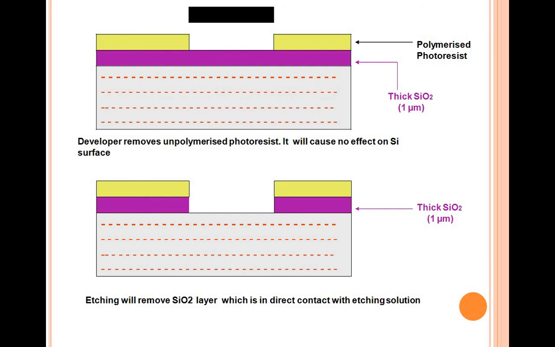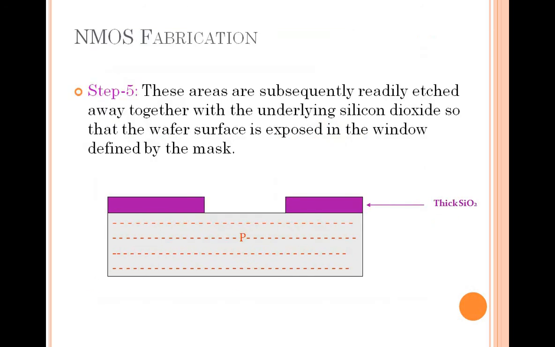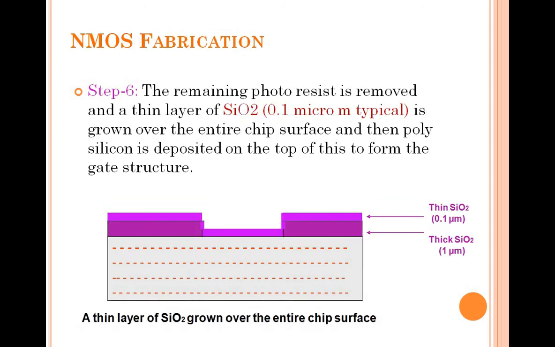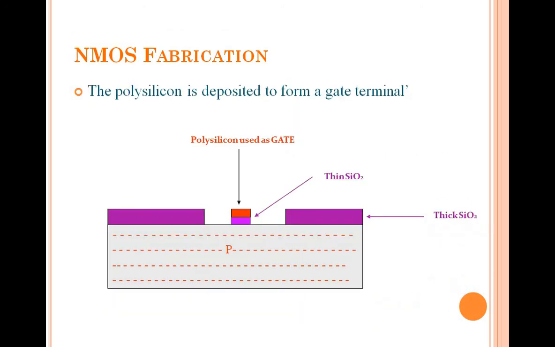After that, the very first thing you have to get is the gate terminal. This is the second step. To get the gate terminal, we need only a 0.1 micrometer thickness of silicon dioxide deposited onto the layer. Then a photoresist layer has to be deposited. Then you have to deposit a polysilicon layer onto that particular part only, to get the gate terminal.